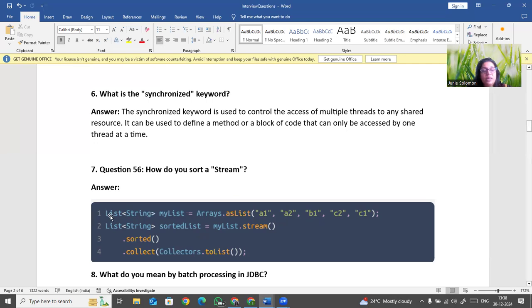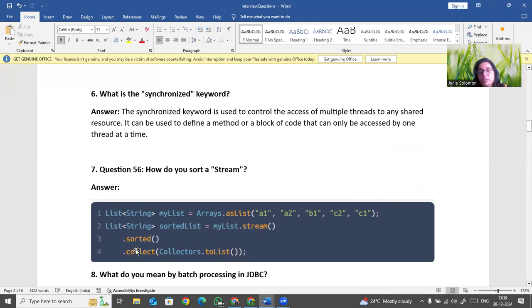You can see here, I create a List of String using Arrays.asList. Now, how do I sort? I write a sorted list, take my list, and use the functions .stream, .sorted, .collect.